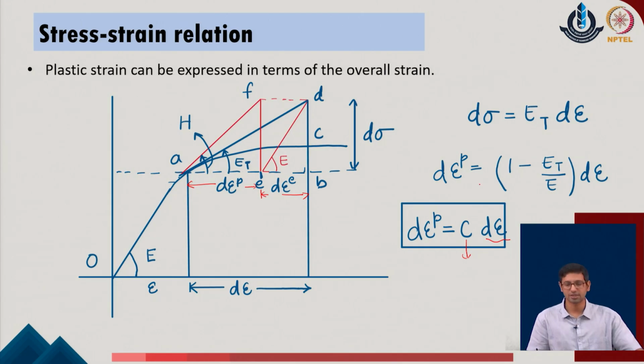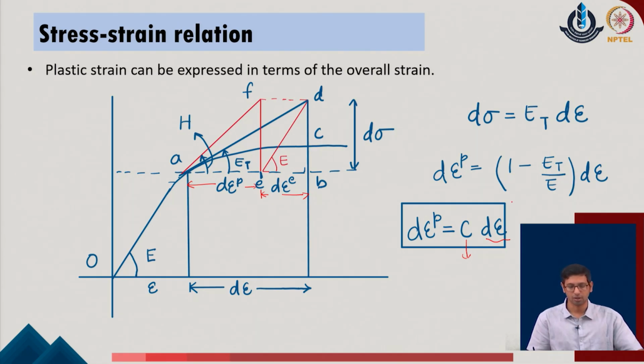We must also realize that in most situations, as the system undergoes the nonlinear stress strain relationship, the tangent modulus, which is defined for the nonlinear case, will be lesser than the initial elastic modulus of the given system. As the material deforms nonlinearly, the modulus of the given system reduces relative to the initial elastic modulus. That is why this value E_t upon E will always come out to be lesser than 1.